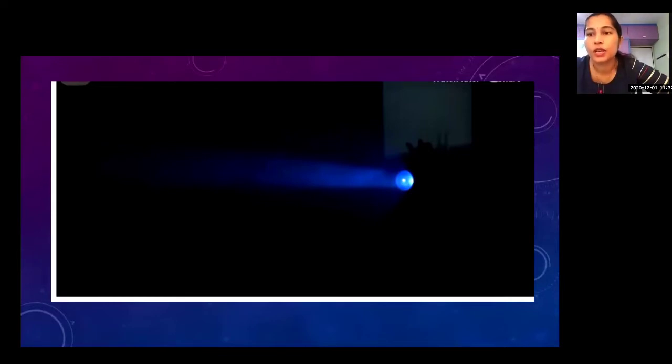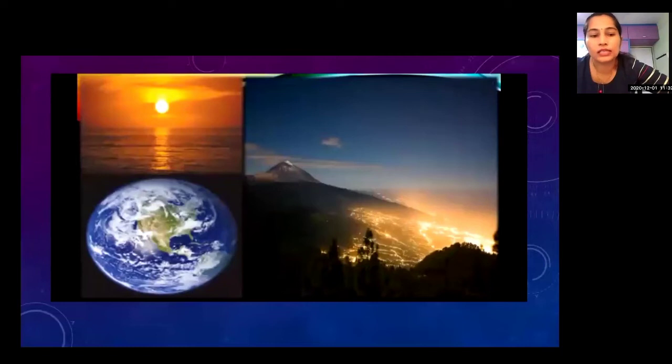We also see a variety of shades of color in the evening or in the morning, at the time of sunrise and at the time of sunset. We can see different colors of the sun, red, yellow. At the time of noon, we see a blue sky.